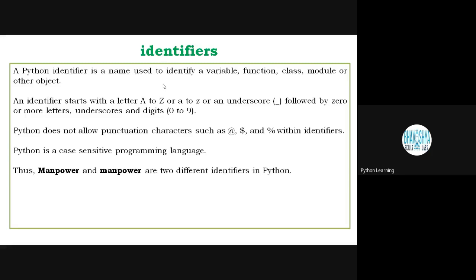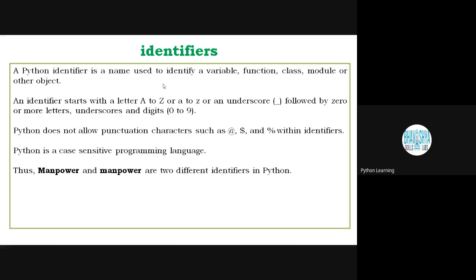It means one variable is there. What I am doing is identifying that particular data, nothing else. If I am writing capital A, capital B, capital C, and so on, some variables are there. It means identification of that particular variable is not possible. Is it okay? Getting my point or not?